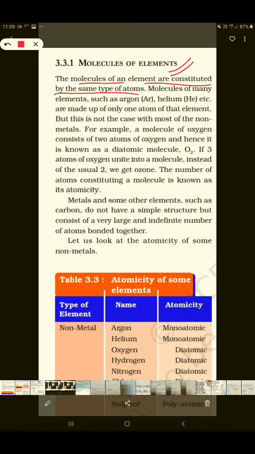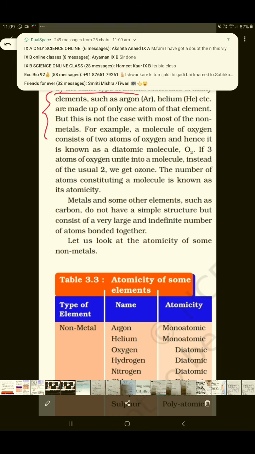When atoms of many elements combine, they give rise to a molecule of a compound. Students, I am repeating my lines. When atoms of different elements combine, they give rise to a molecule of a compound.